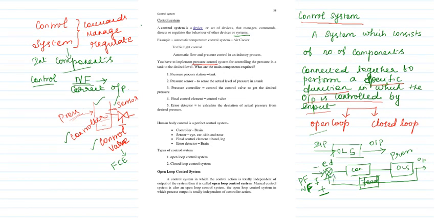So if this particular signal is 5, this signal is 3, I am just going to implement positive, negative feedback. What will be the output of my error detector? 5 minus 3, it's going to give 2. So that is what my error detector is used to function.